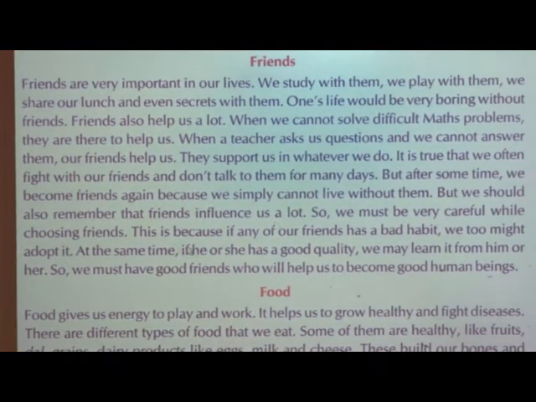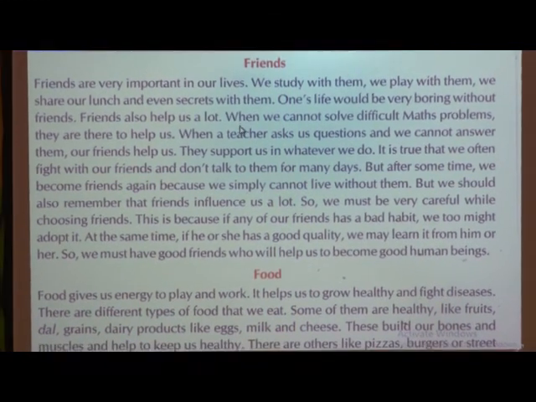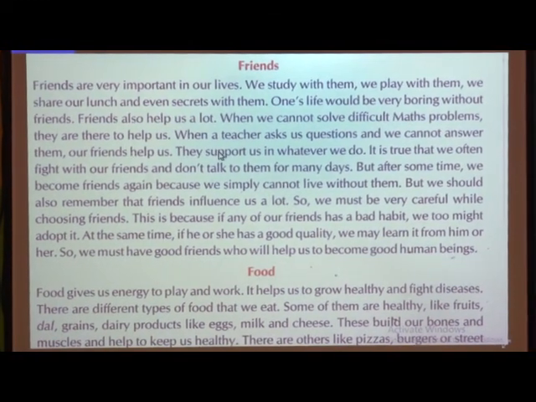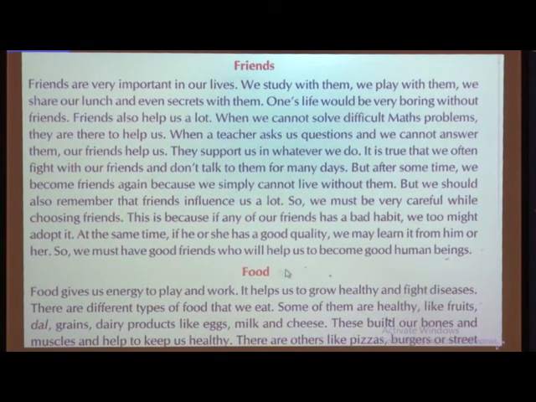So, children, as we are going to start paragraph writing, first of all I want to tell you what a paragraph is. In paragraph writing, we write a number of sentences arranged very properly, and we write a paragraph on a single topic only. We take one topic, for example, here on the screen they have given one topic, friends, and the whole paragraph is written about friends. You have to stick to the topic, you are not going to change it. And for writing this whole paragraph, there are some steps.